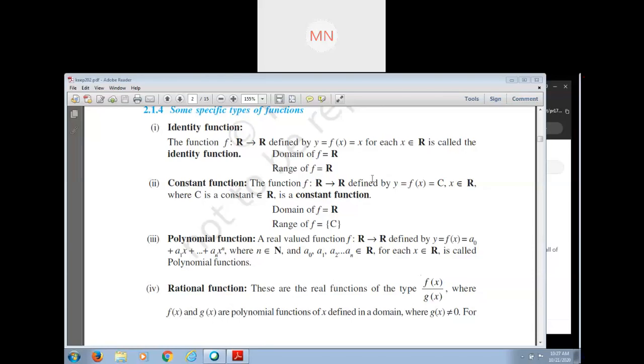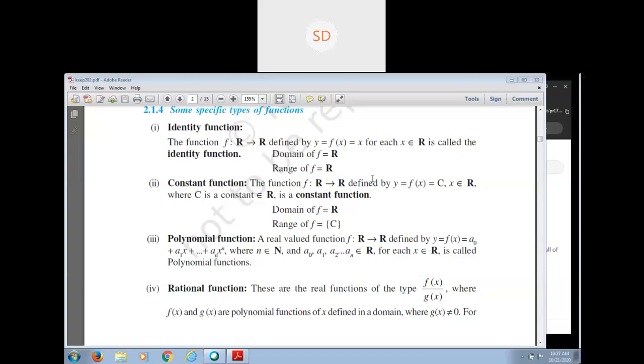We do not take all the ordered pairs. We take some particular ordered pairs from the Cartesian product. Then it is called the relation. So we can say that relation is a subset of Cartesian product. Now, is it clear?